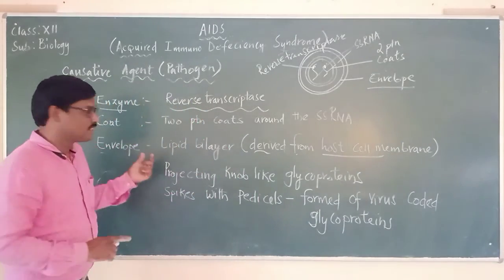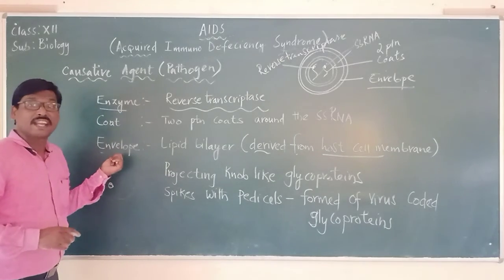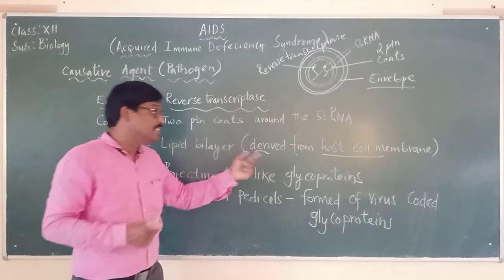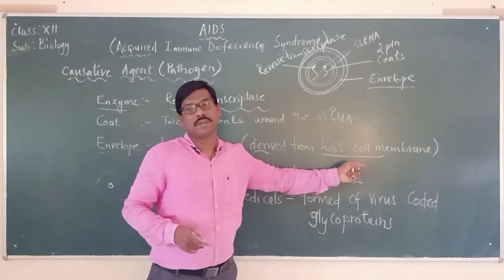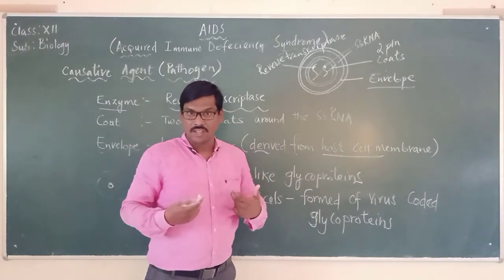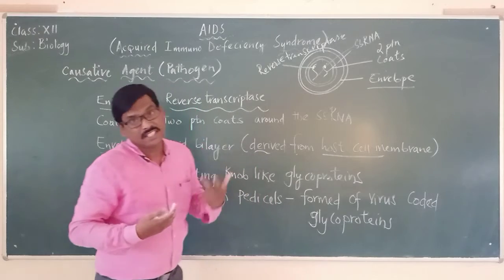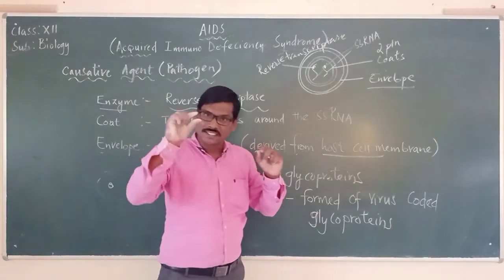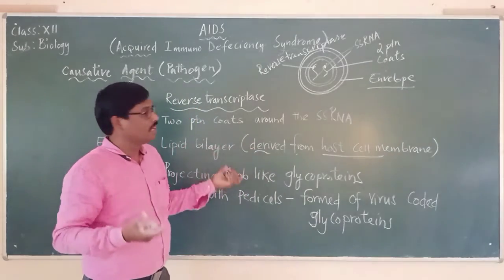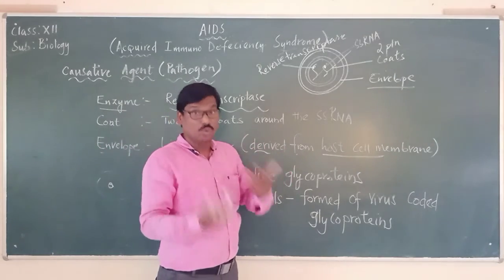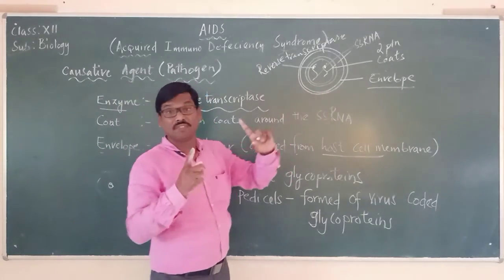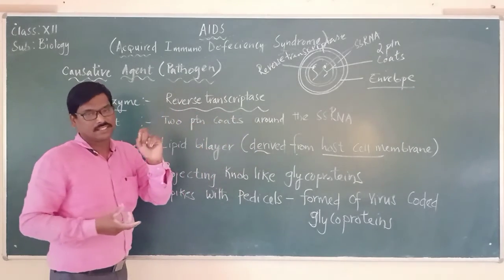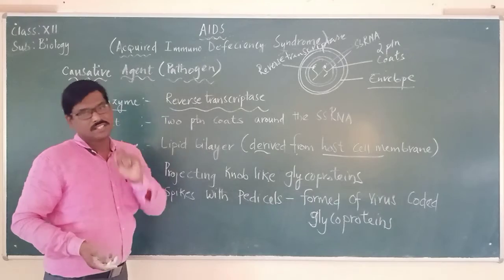So that's why we say the envelope around the HIV virus is a lipid layer, and this lipid layer is derived from the host cell membrane. Host means which cells? T helper cells. That cell membrane, which is a lipid layer, is used for the formation of the envelope in the newly formed HIV viruses in the host cells, those T helper cells.